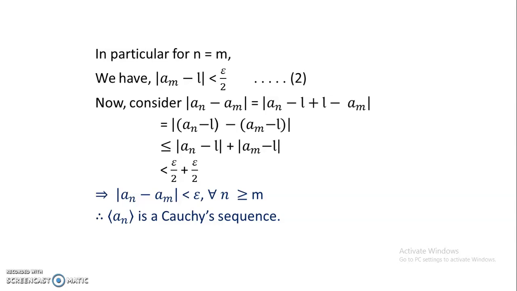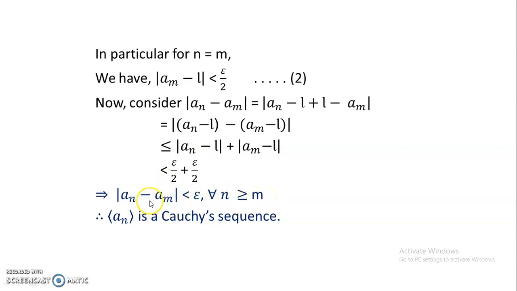If you take individual moduli, the equality becomes an inequality. So that is modulus of An minus L plus modulus of Am minus L. As we have defined, the sequence An converges to L, and the sequence Am converges to L. Taking epsilon by 2 for each, it means modulus of An minus Am is less than epsilon for all n greater than or equal to m.